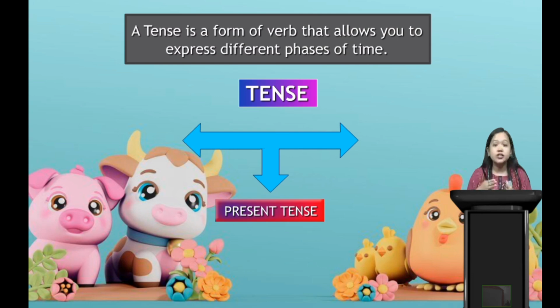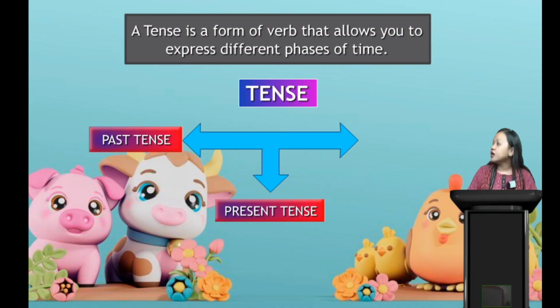Whatever action you do now, in the present situation, we express in present tense. The next one is past tense. Whichever action was completed yesterday, that action we express in past tense.